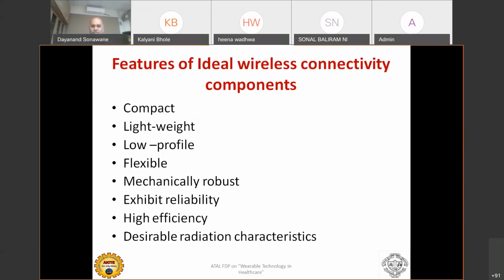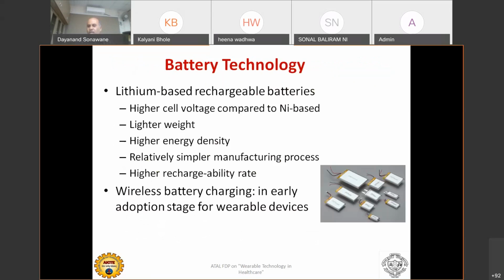These are some features: compact, lightweight, low profile, flexible, mechanically robust, high efficiency. These are all conventional. What are the features I told you initially? Everything is very important in designing wearable devices. Now, the most important point I want to discuss is battery technology. Lithium-based rechargeable batteries are more preferred because, of course, lithium ion is lightweight, has higher energy density, is relatively simple in manufacturing, and has a higher rechargeability rate.